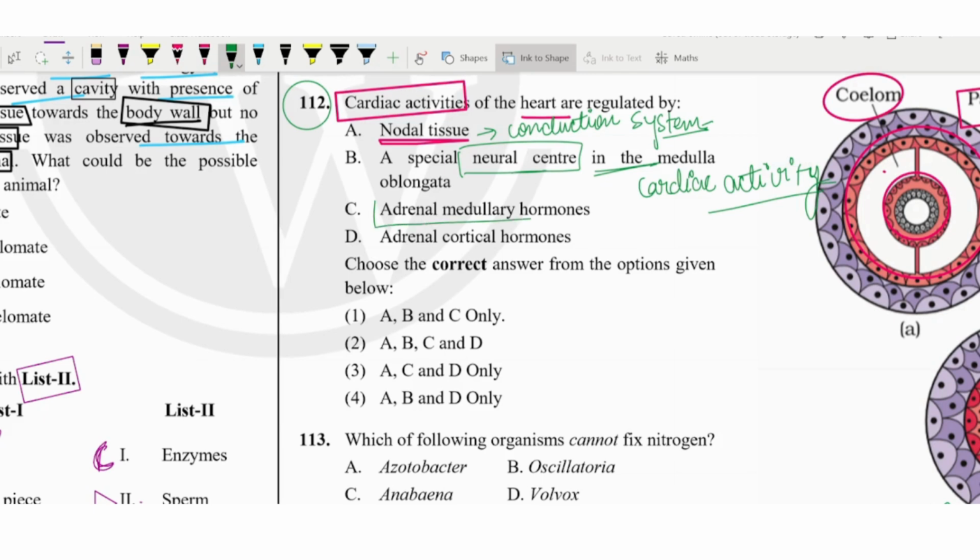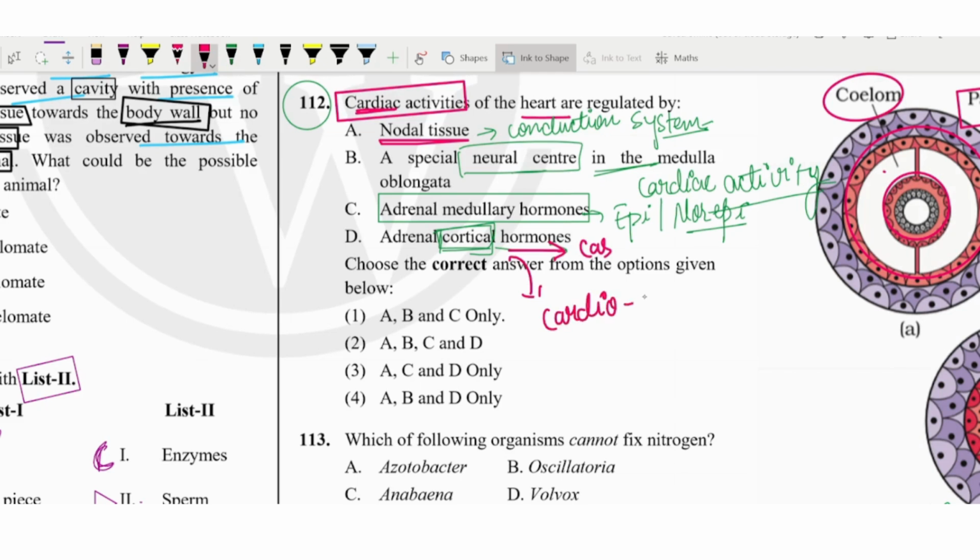And then the adrenal medullary hormone was releasing the catecholamines, epinephrine and norepinephrine, and those hormones were also regulating the condition. Cortical hormone means corticoids from the adrenal cortex, but that was not controlling the cardiac activity, it was controlling the cardiovascular system, as well as the kidney system.